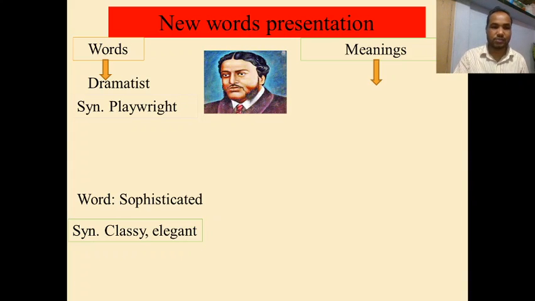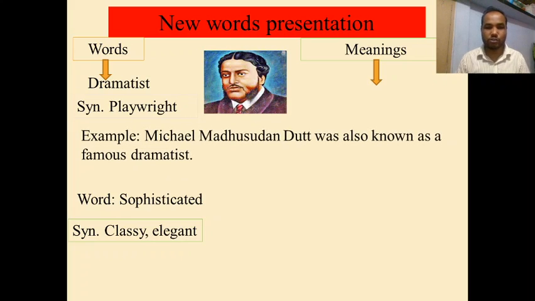In a sentence, we can use the word: Michael Madhusudan Datta was also known as a famous dramatist. I hope you have understood the meaning of the word dramatist. Let's see the meaning. A writer of plays, that means a person who writes plays, is called a dramatist. And Michael Madhusudan Datta was also a famous dramatist.